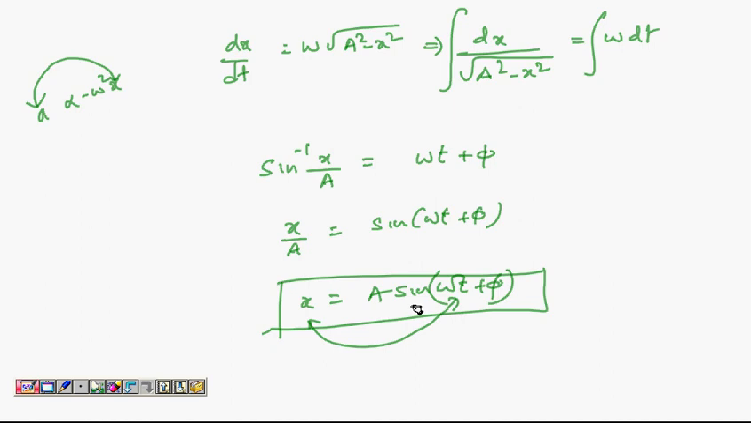So again, to concisely summarize: a motion is simple harmonic if acceleration is proportional to displacement and also acceleration is oppositely directed to displacement. The more the displacement, the more the acceleration, and it is oppositely directed. So we wrote acceleration as d2x by dt square.